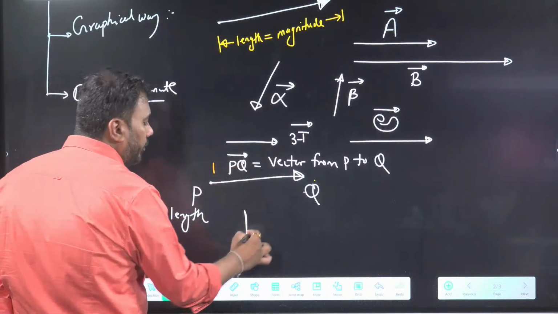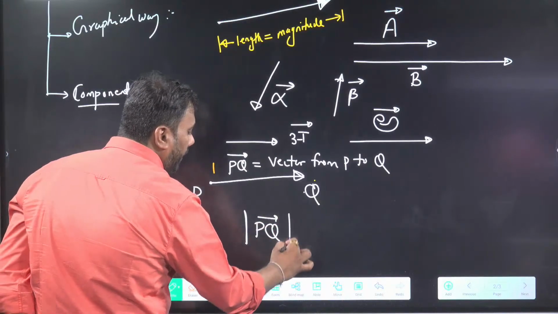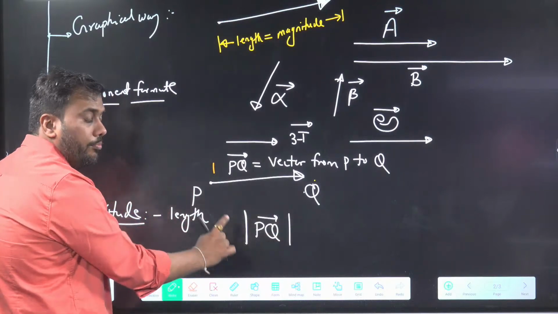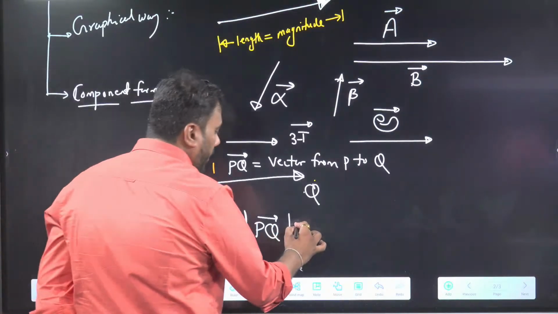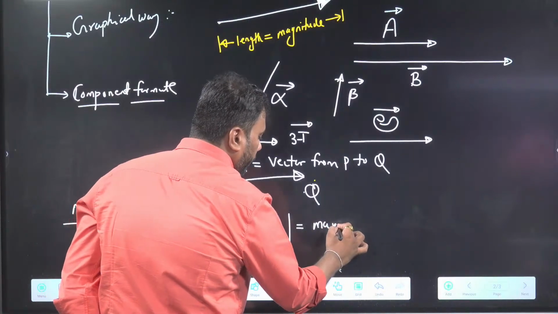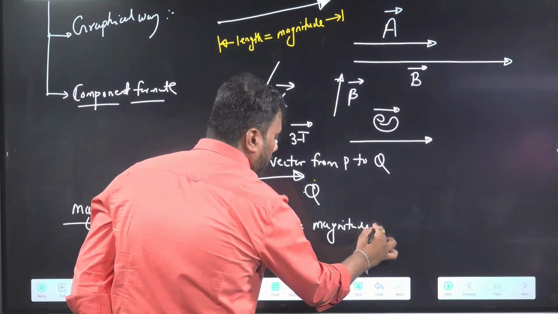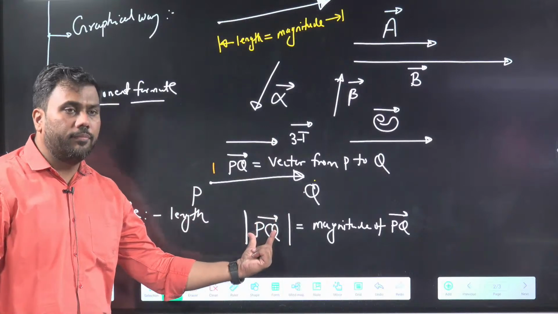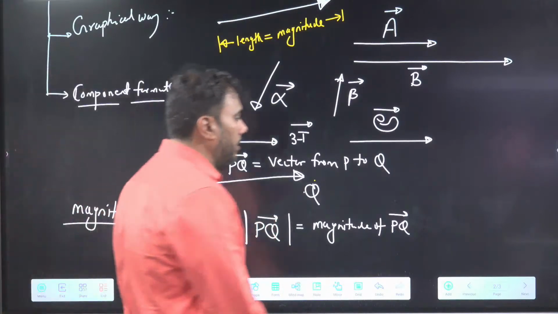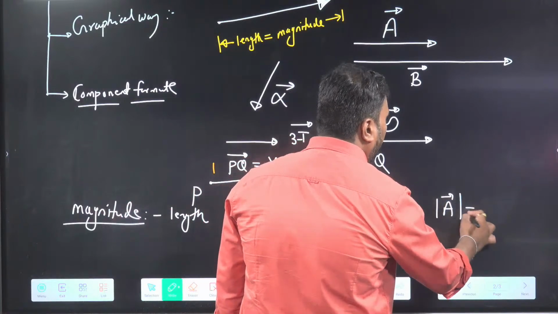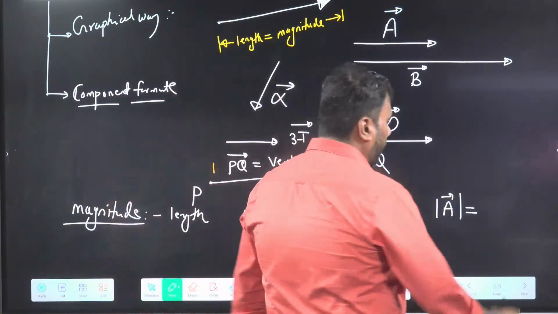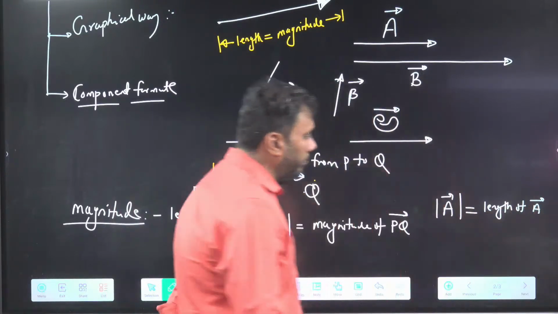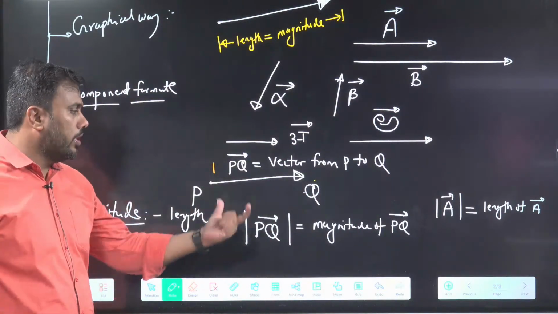If I want to represent magnitude of PQ vector, I will write that PQ vector within two vertical lines. So we read this as mod of PQ. This is magnitude of PQ. So two vertical lines with vector written in between represents the magnitude of PQ vector. If I write this for A vector, I mean I am talking about mod of A vector or length of A vector. So we represent magnitude with mod symbol.